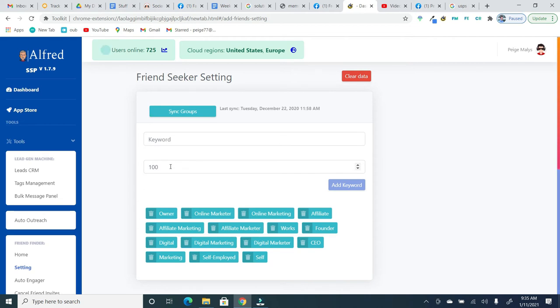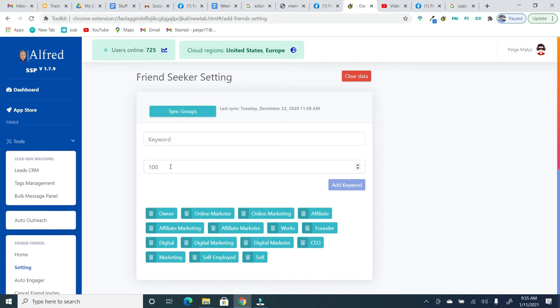So a good rule of thumb is, let's say there's a group of 10,000 people in the group you're going to look through. So look for about 1% of the total members in the group. So if the group has 10,000 members, look for about 100 people, and that way it will still go through it very quickly and you'll always hit that limit.